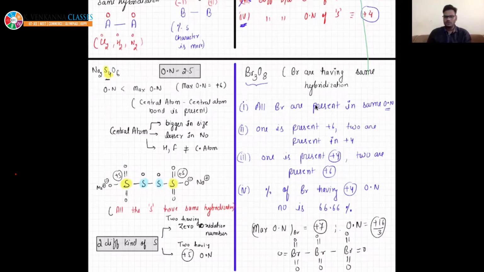Okay, beta. So you draw some other structure, and this looks very symmetrical also, right? If you want to give 3 oxygen to this, then the structure will not remain symmetrical. So if you want to draw something else, you are free to do that, and please send it to me on Telegram and I will tell you why that structure is not possible. Right, I have drawn the structure. Now you can solve it, and I have already given that all the bromines have the same hybridization. So the bromine-bromine bond will not give charge.